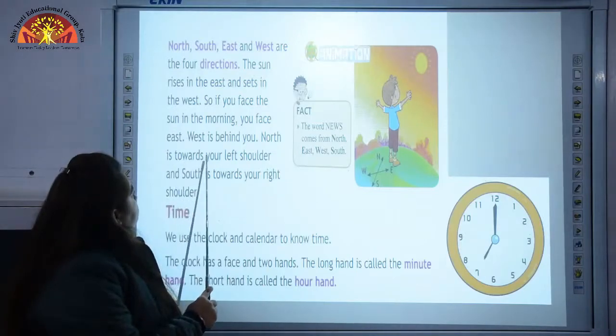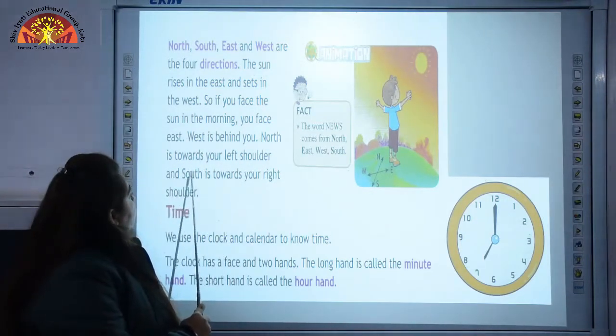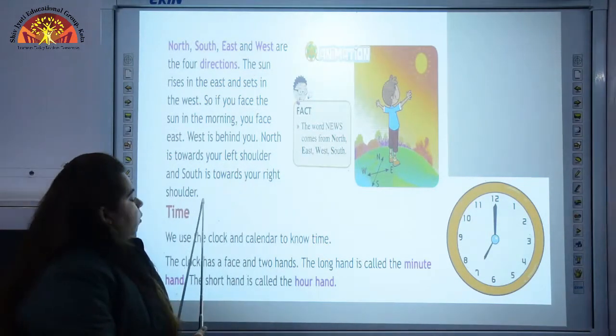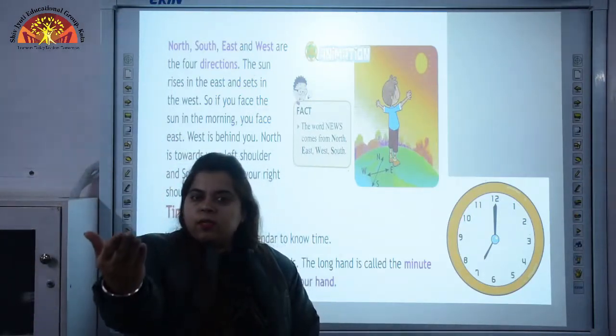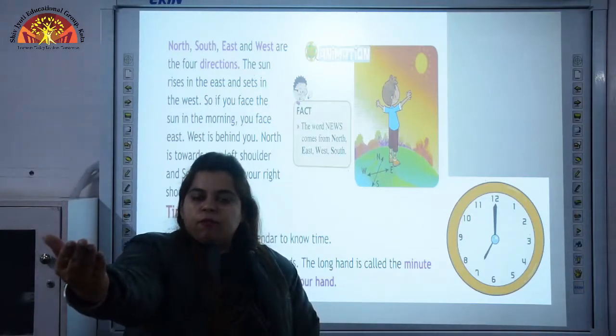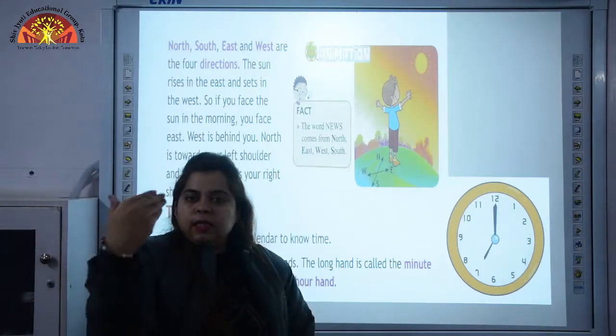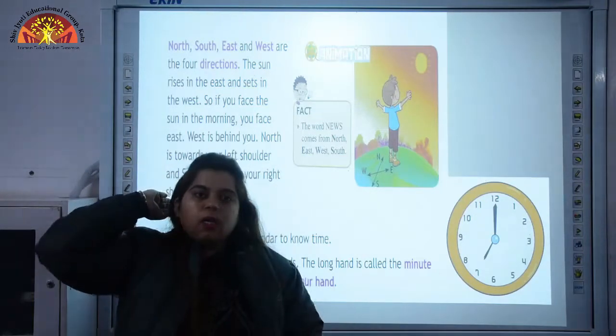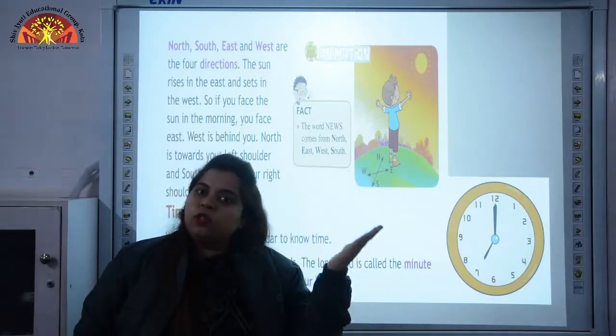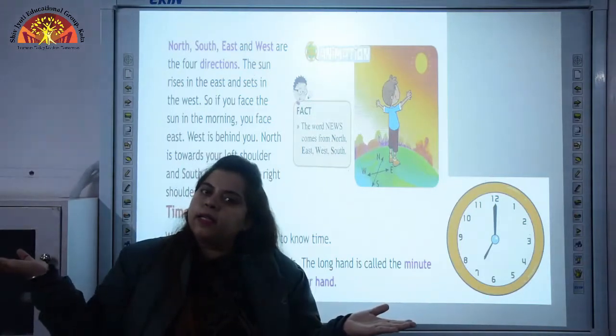North is towards your left shoulder and south is towards your right shoulder. Now children, if I am facing the sun, the sun is in front of me, this is east, behind me is west, on the left hand side it is north and on the right hand side it is south.